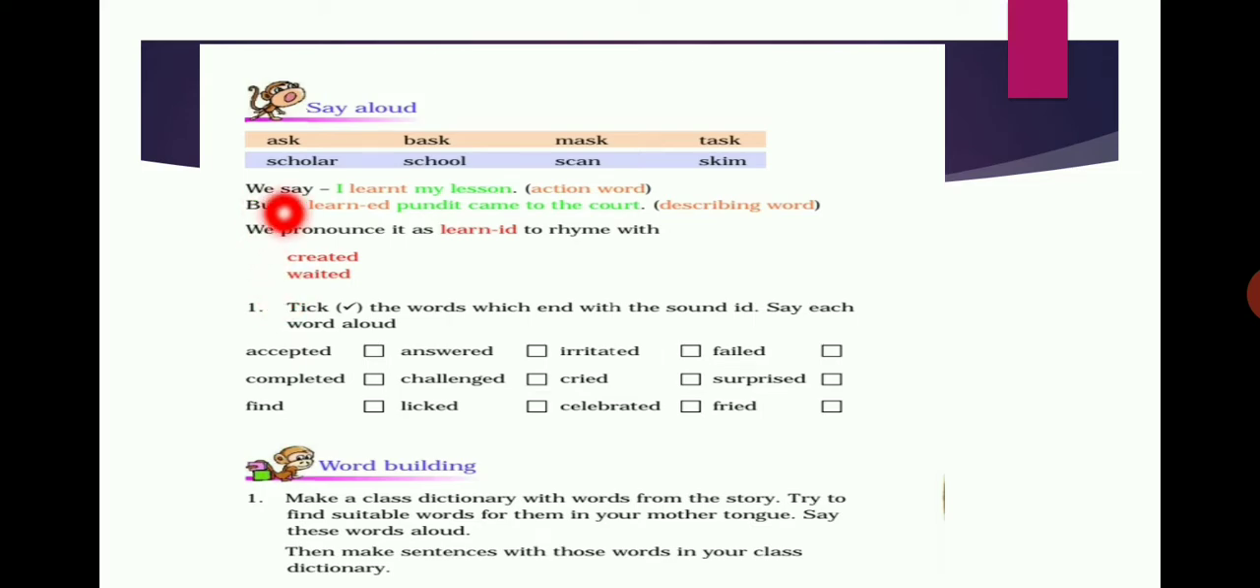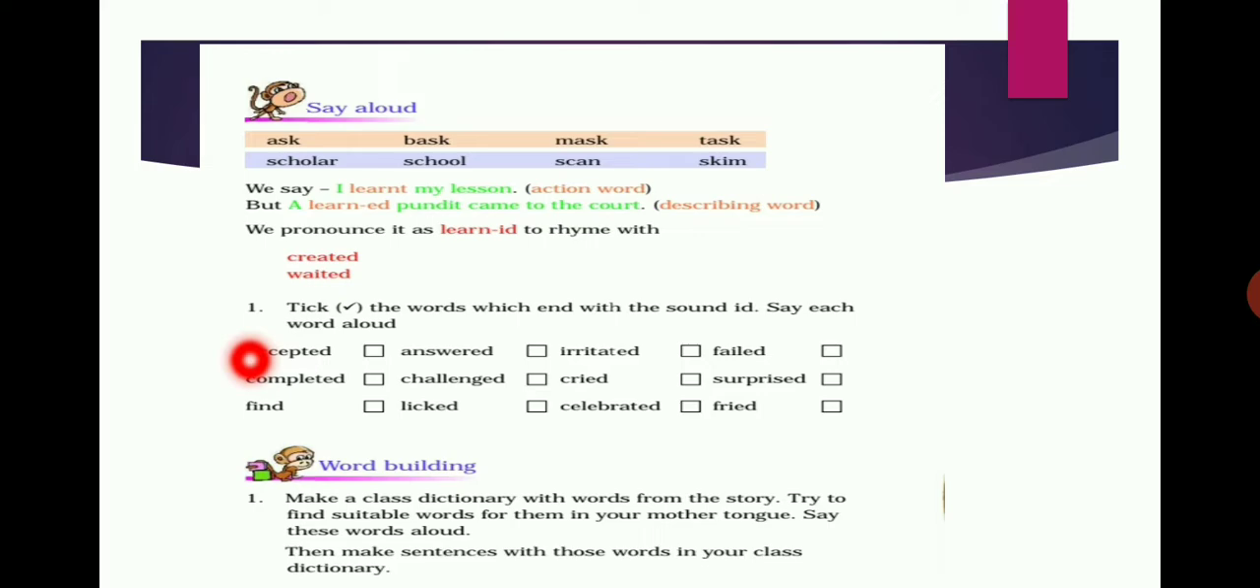Next, we say, I learned my lesson. Here, learned is an action word. But you see in this line, a learned Pandit came to the court. Here, learned is a describing word. We pronounce it as learned, with the id sound, to rhyme with created, waited. Can you hear the id sound? When we pronounce that word, it ends with the id sound.